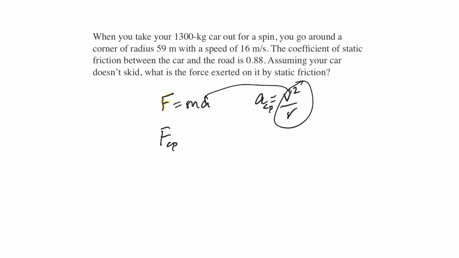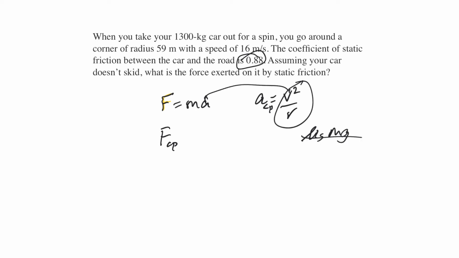And the 0.88, I think, is a red herring. I don't know anywhere to put it. I think that if you were asked how fast could you go around that curve without skidding, then you would need to know that, because it would be something like mu of static friction times the mass, or it needs to be force, so maybe mg or something like that. So it's not being asked. So this is just F equals ma. I've got m, I've got a, because I have v and I have r, so I have everything I need. So I don't think we're going to use that at all.